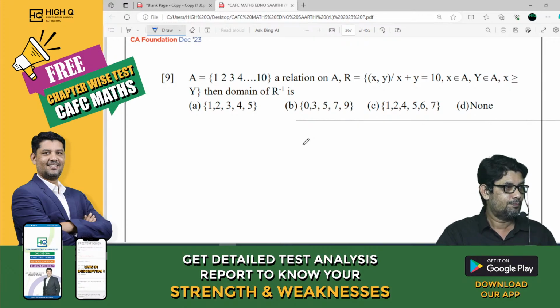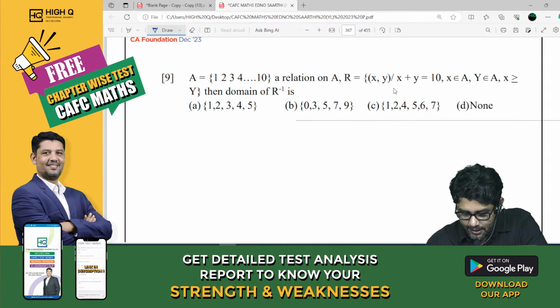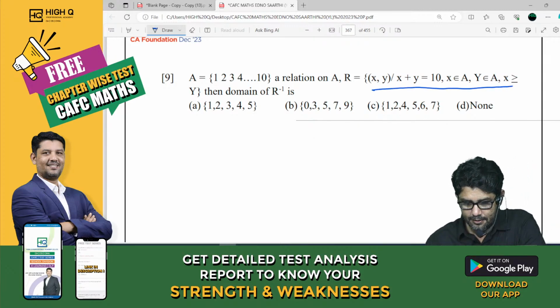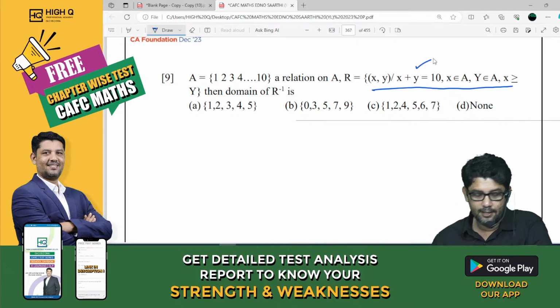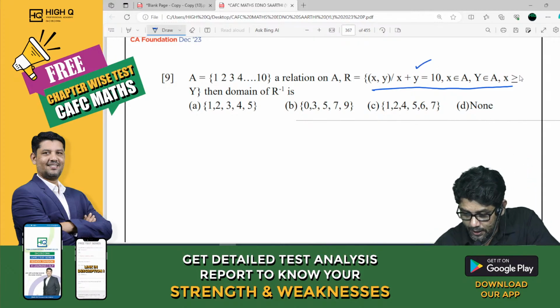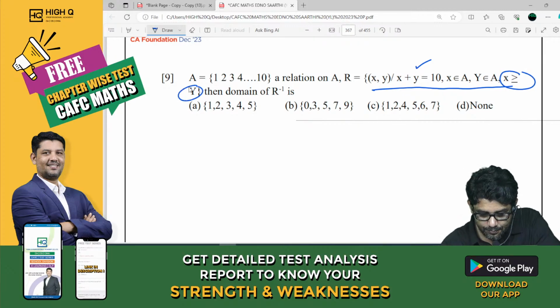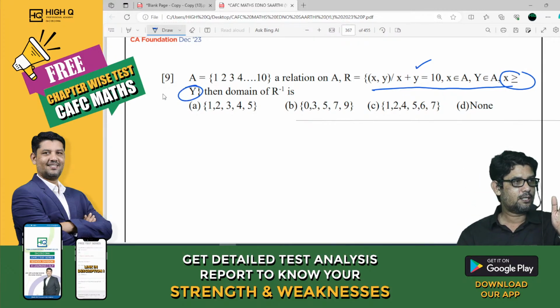My dear children, listen here. You may be wondering, sir, this is a difficult question. But actually this is the simplest question. Look at this, please. It's in set builder form. Do you all agree? Is x plus y equal to 10? And what is the relation between x and y? X is always more than or equal to y.